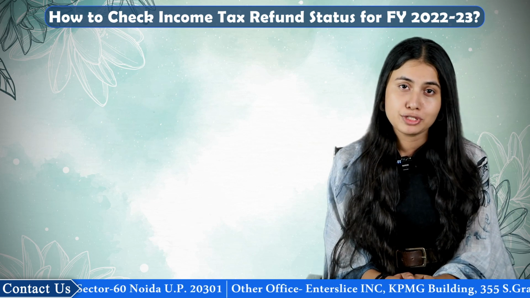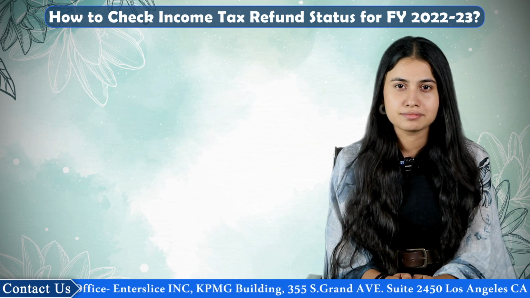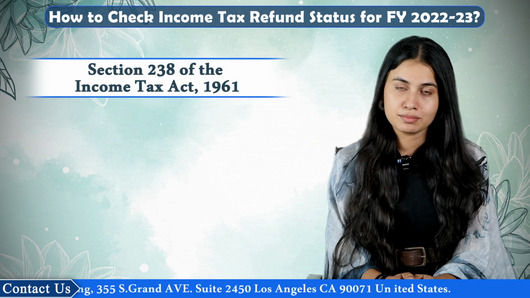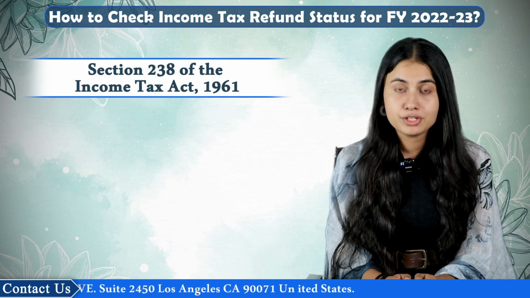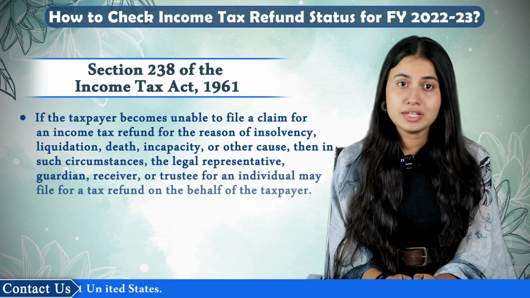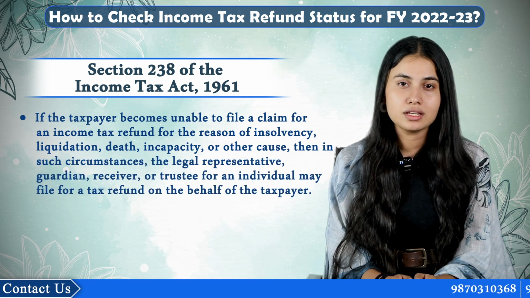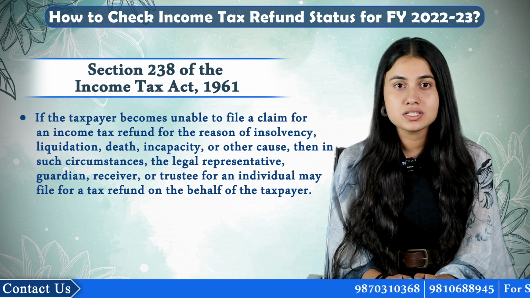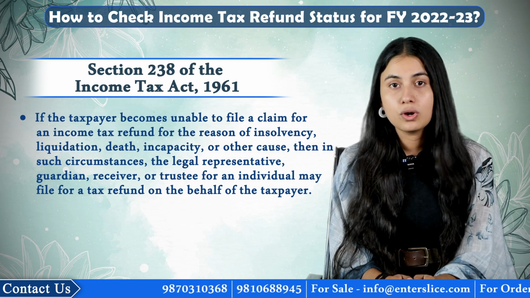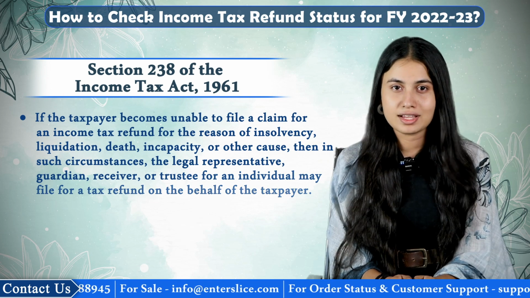But after all this information, if you are still unable to file for a refund on your own for any such reason, then also worries should not worry you. According to Section 238 of the Income Tax Act 1961, if you as a taxpayer become unable to file a claim for an income tax refund for reasons such as insolvency, liquidation, death, incapacity, or any other causes, then in such circumstances, the legal representative such as guardian, receiver, or trustee for an individual may file for a tax refund on behalf of the taxpayer.